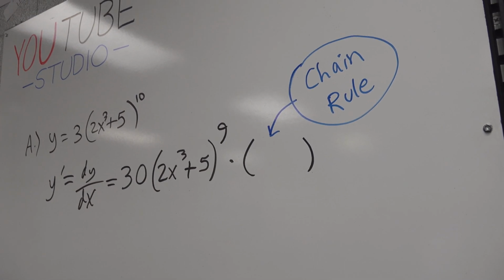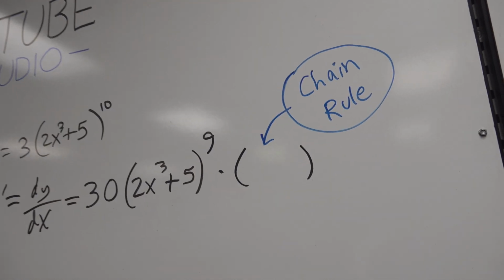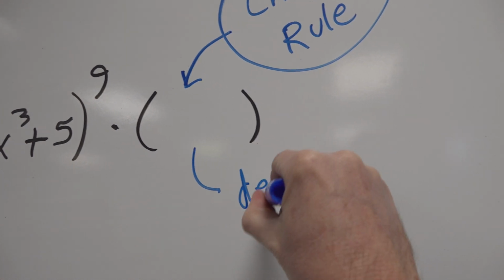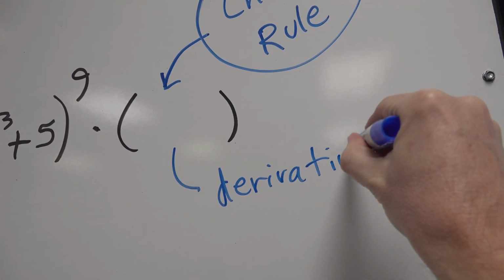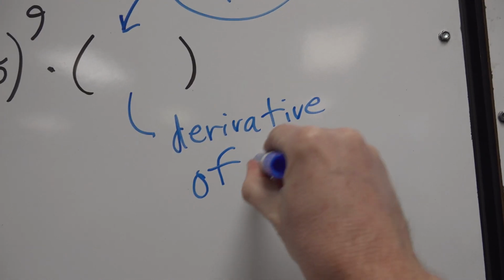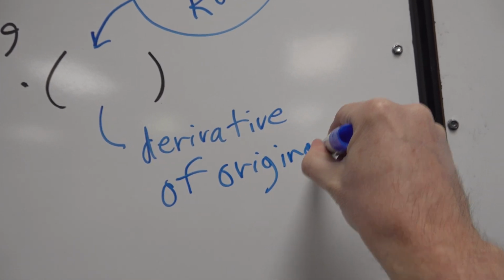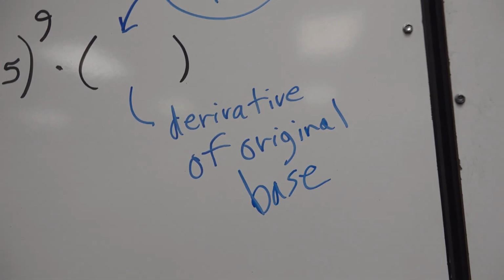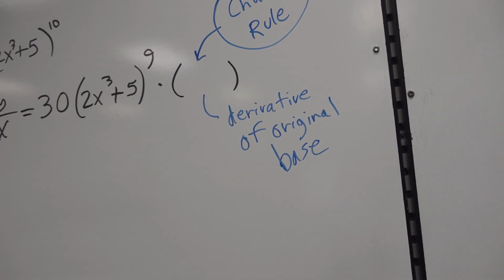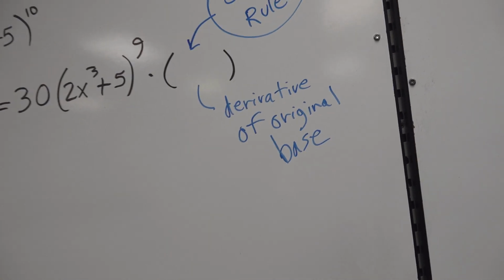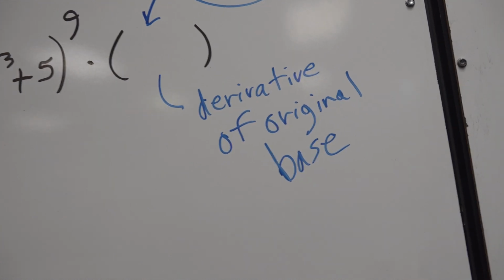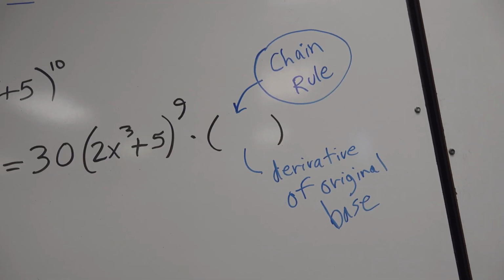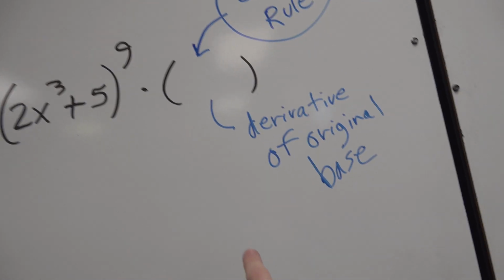Now, what is the chain and why is it required all of a sudden when we didn't talk about it before? Okay, the chain rule is the derivative of the original base. So jot that down. That's very, very important. Let me tell you how important this is. In my opinion, it's the most important specific rule in all of mathematics because every single derivative actually has a chain rule. Every single one of them, okay? So the derivative of the original base.